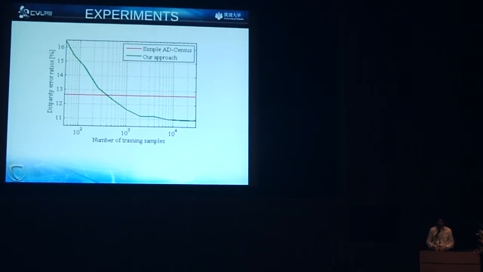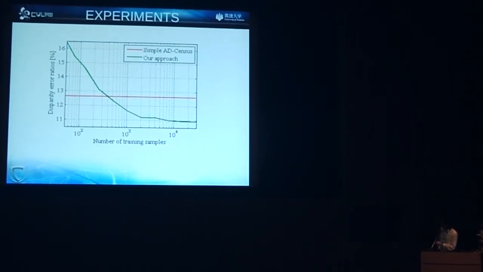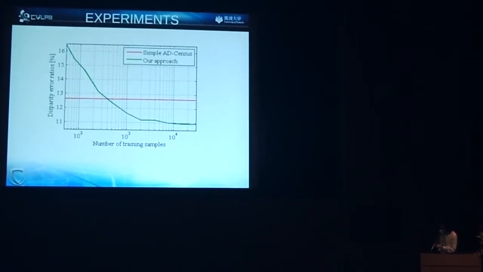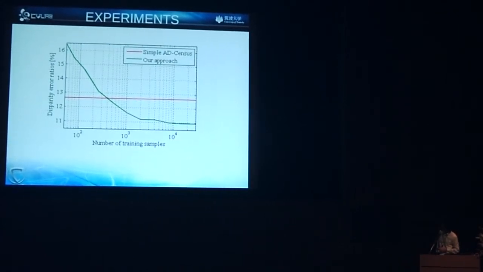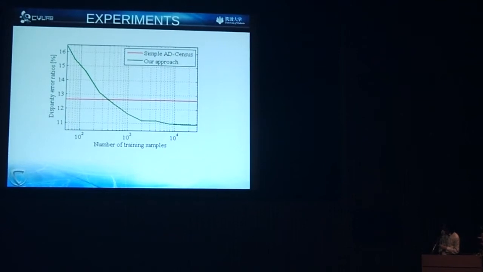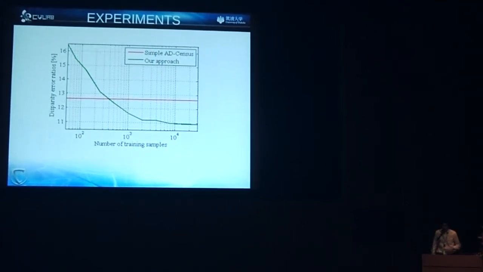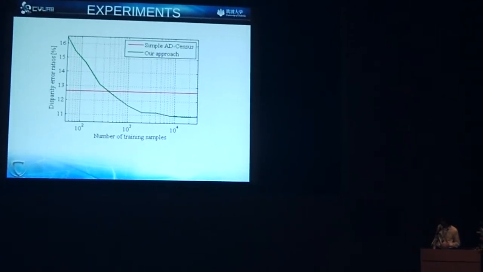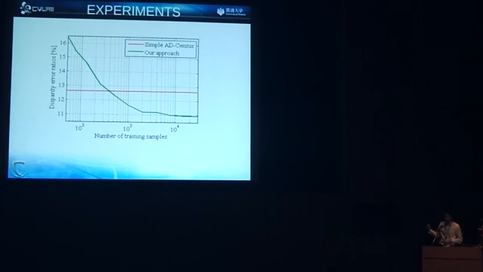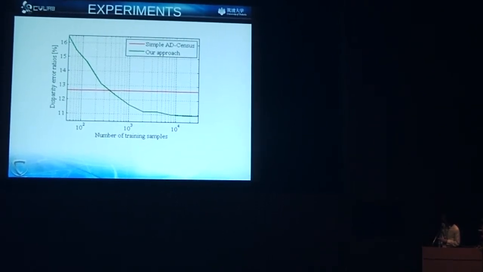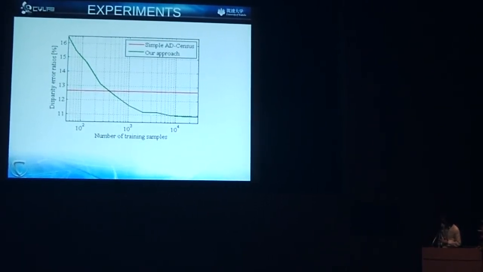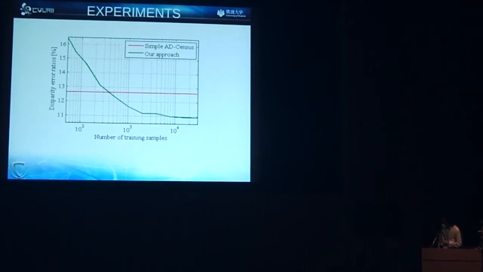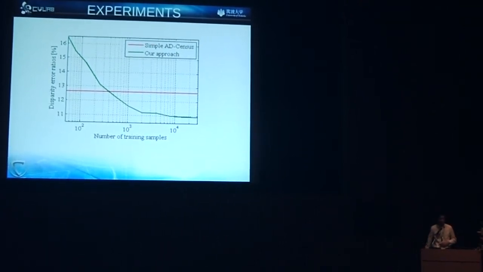So here are the results. The vertical axis is the disparity error ratio, and on the horizontal axis you have the number of training samples. The red line is the results of this simplified AD census, and obviously it's a flat line because it doesn't change with any number of training samples. But interestingly enough, with our approach, we get better and better results increasing the number of training samples.